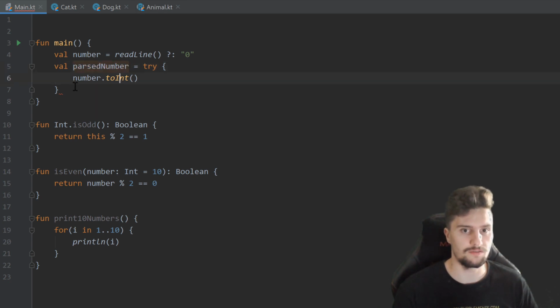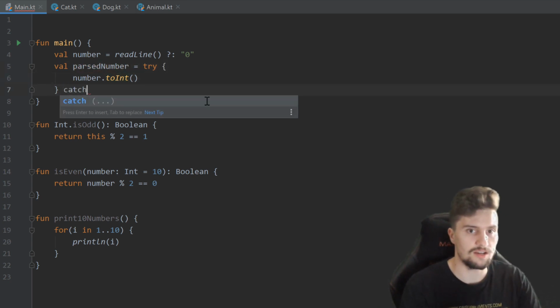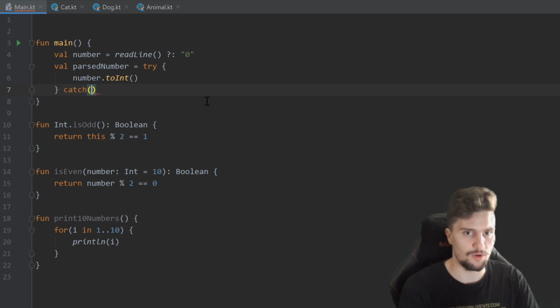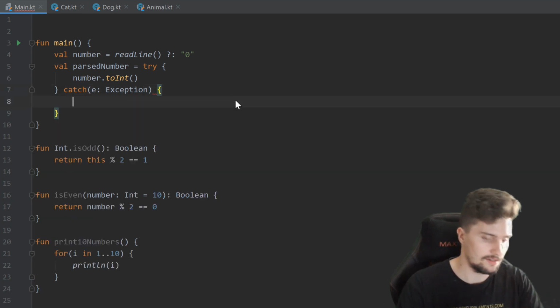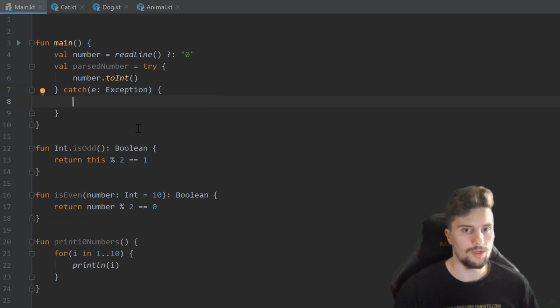But if this fails, we instead go into this catch block here. And here we can specify an exception. So e colon of type exception. We choose this Kotlin exception here and press enter. And in here, we can now specify a value that should be assigned to this parsed number instead.